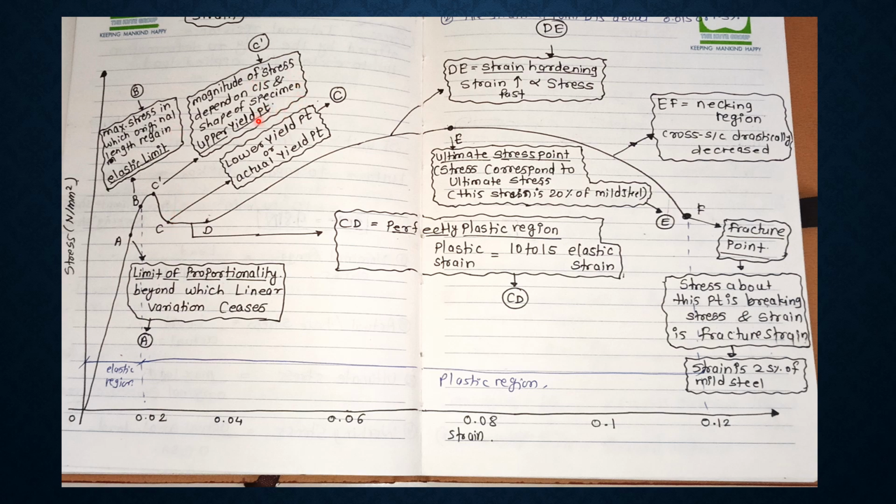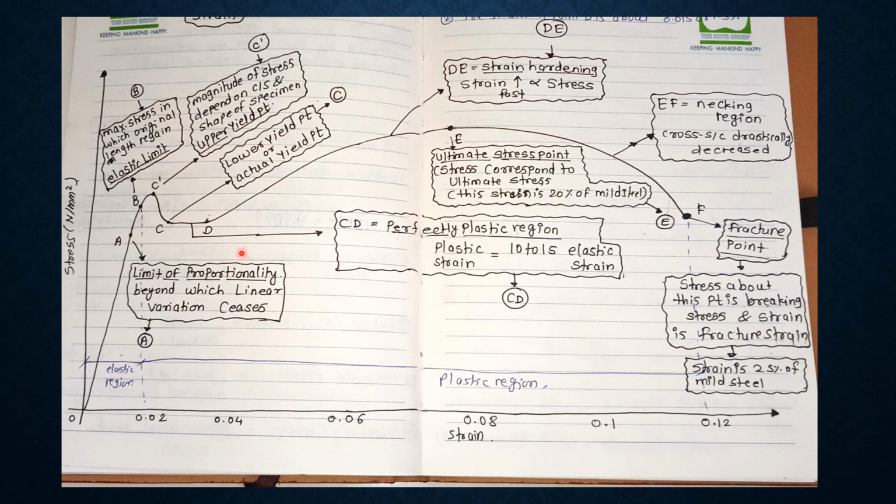At the upper yield point, the magnitude of stress depends upon the cross section and the shape of the specimen. At the lower yield point, yielding also happens, but the stress is less than at C dash, and the lower yield point is the actual yield point. After C, point D is formed, and the region between C and D is the perfectly plastic region. In that region, stress is constant while strain is increasing. Plastic strain here is 10 to 15 times the elastic strain.